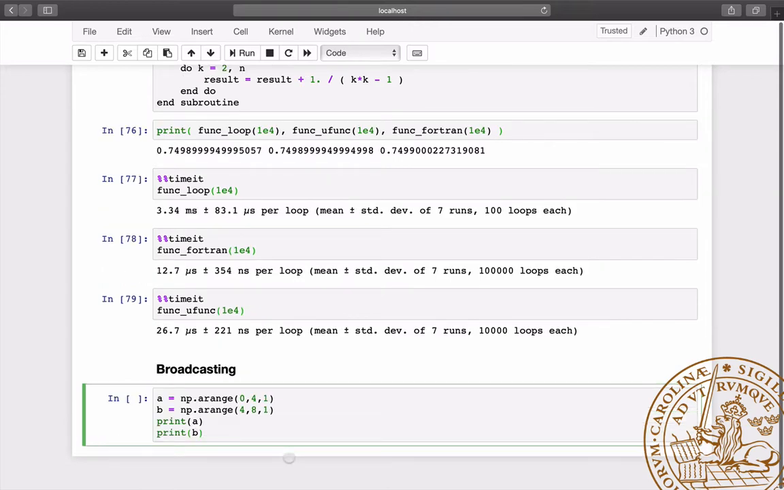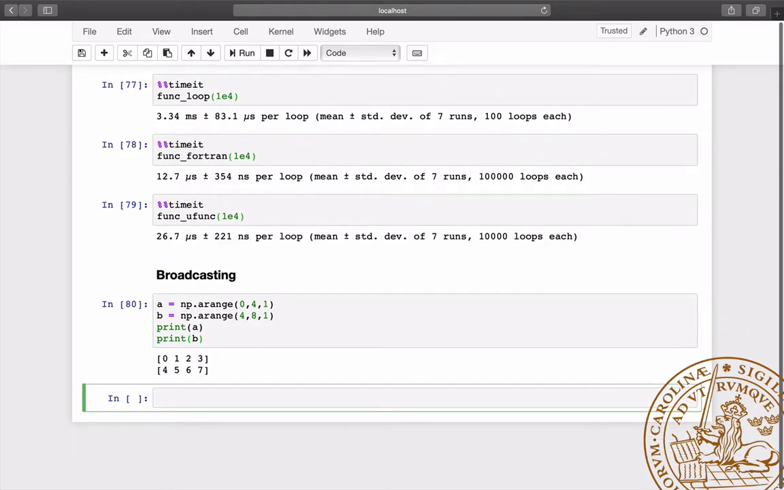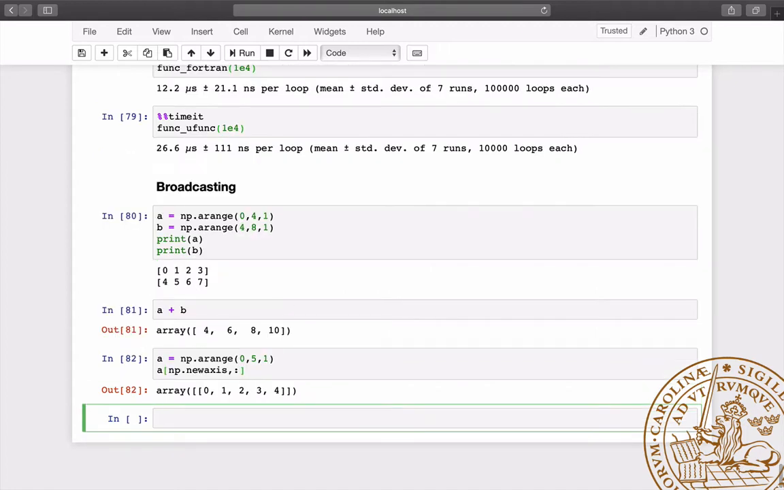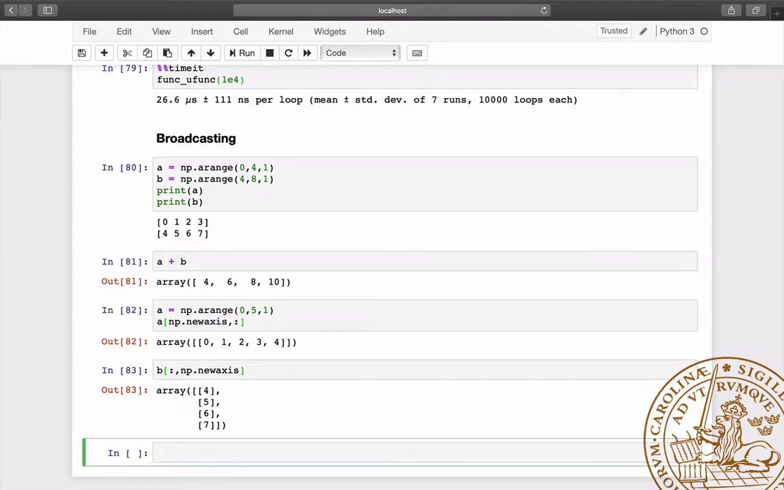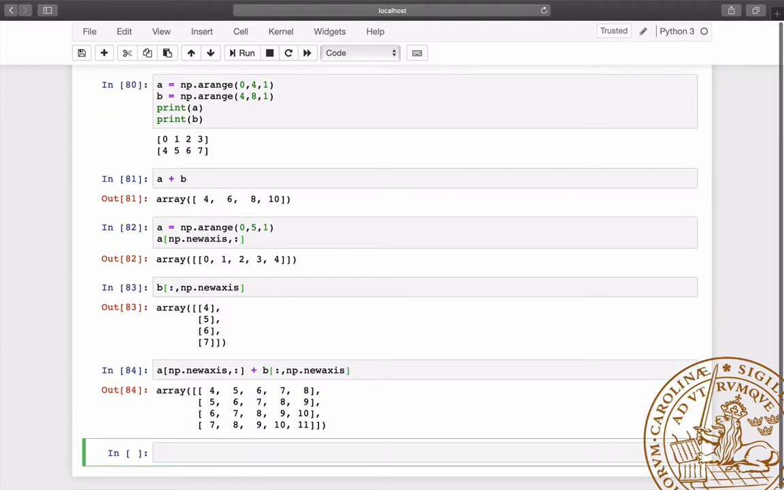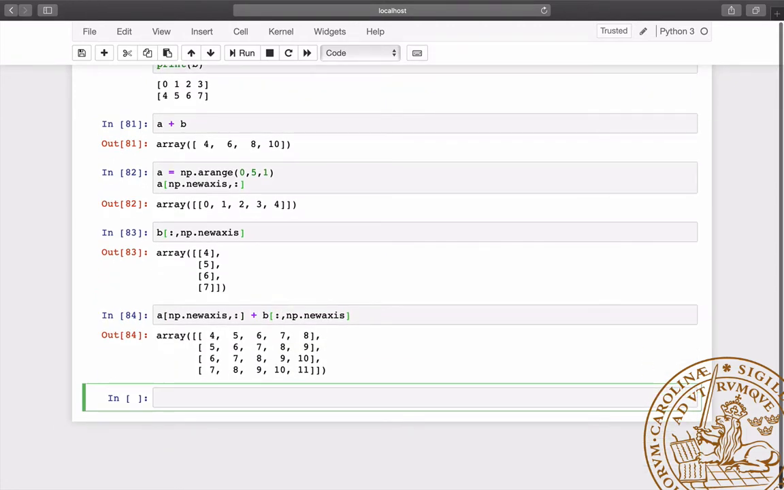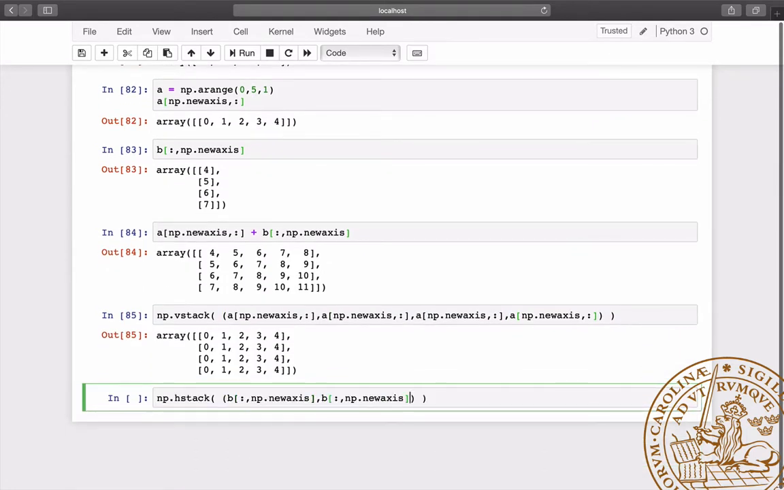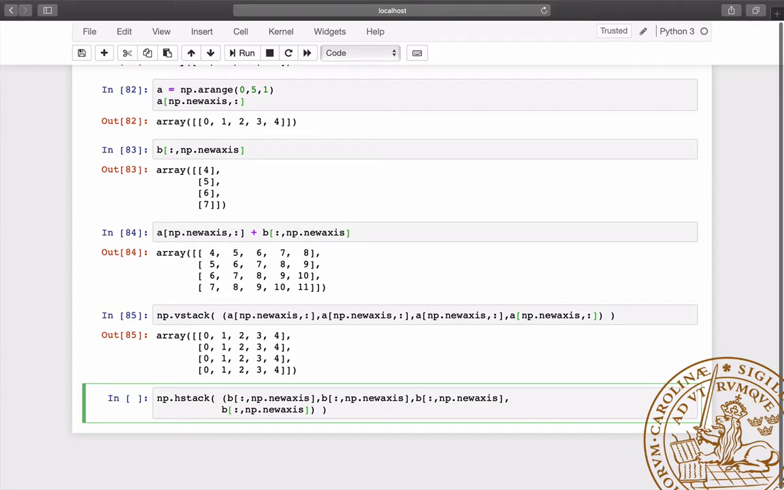Now let's apply one of the universal functions and add two 1D arrays together. We see that the entries are added element-wise. What happens if we add a row matrix to a column matrix? The smaller shape of each array is augmented to match the larger shape of the other array. The row matrix is stacked vertically 4 times, while the column matrix is stacked horizontally 5 times.